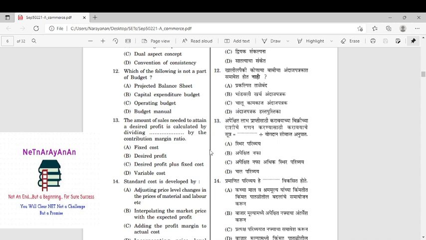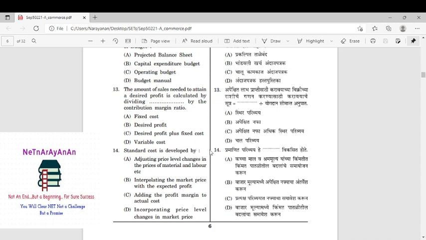The amount of sales needed to attain the desired profit. This is the formula to earn a desired profit: fixed cost plus desired profit. Of course, he has given it the other way around: desired profit plus fixed cost. Don't confuse. So desired profit plus fixed cost, or fixed cost plus desired profit.